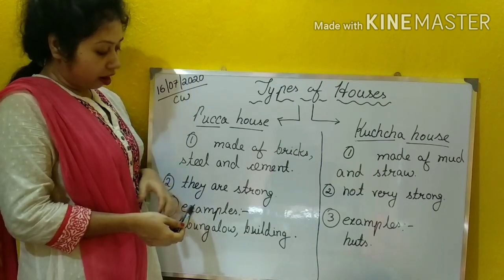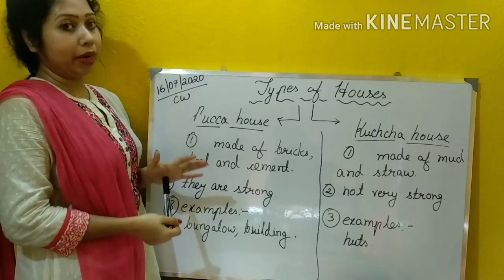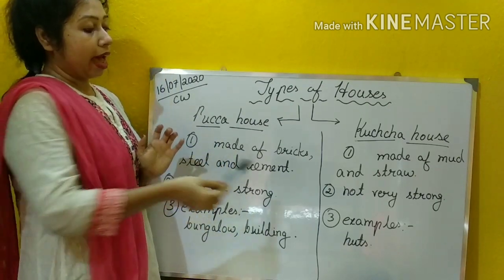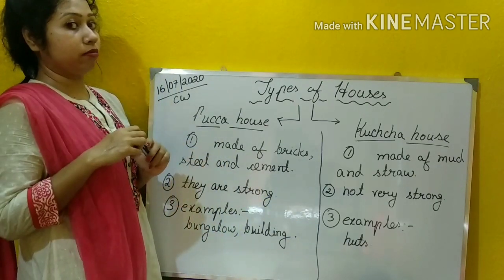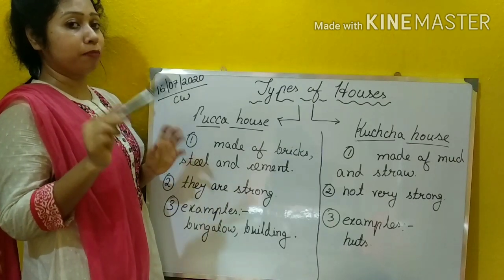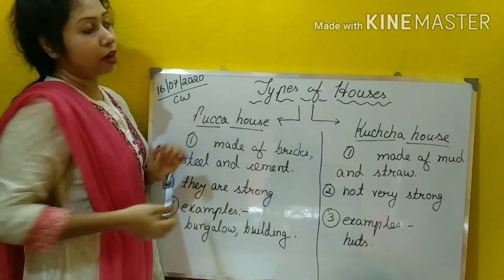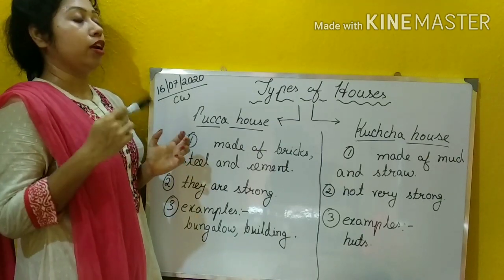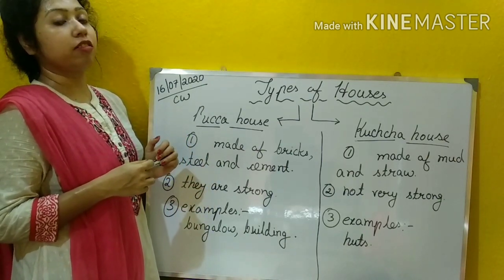Some examples are bungalow, building. So bungalow and building are examples of pakka house, and hut মানে কুড়ে ঘর which is made up of mud and straw is an example of kacha house. Understood everybody? Okay, now let me show you some pictures on it.